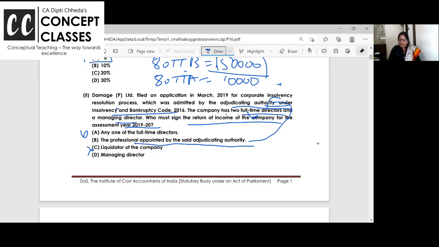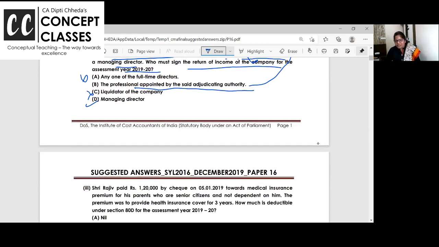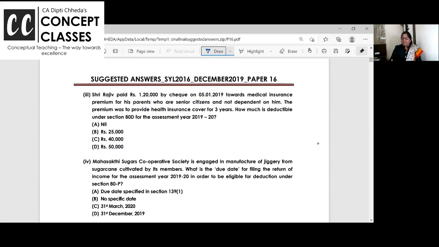Neither liquidator nor directors nor MD. Listen all of you, dear students: once the firm or these directors and companies go into liquidation, they lose their right. So if it is a company, the liquidator will sign the return. If it is the Bankruptcy Code, the adjudicating authority.